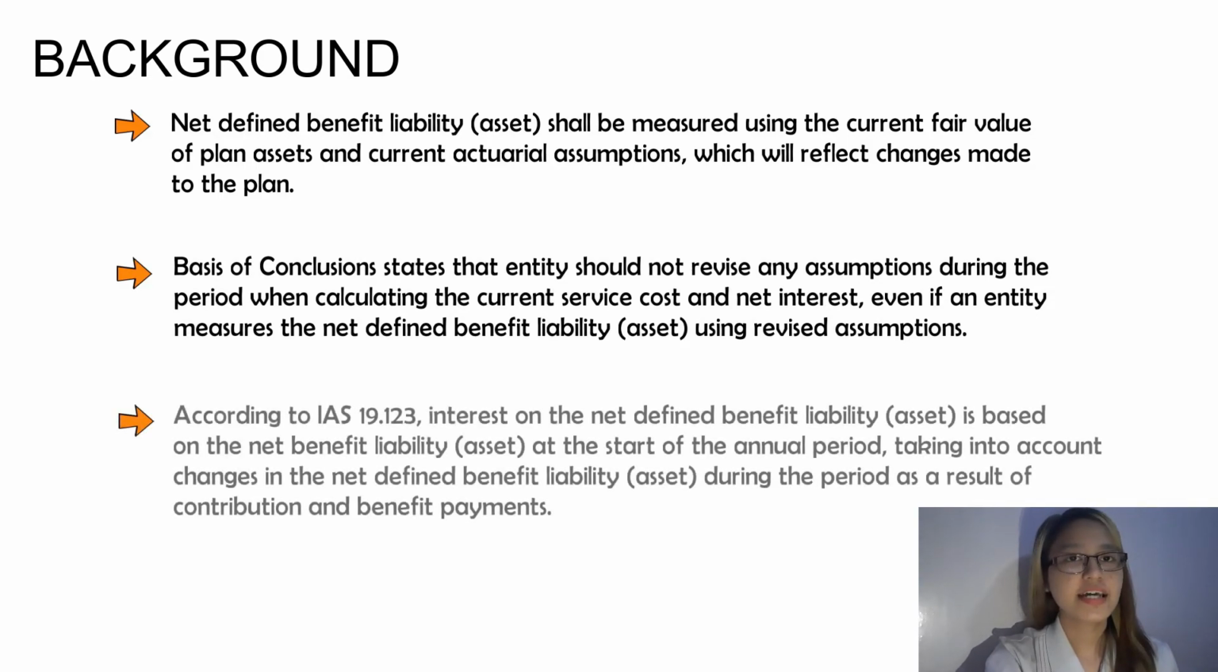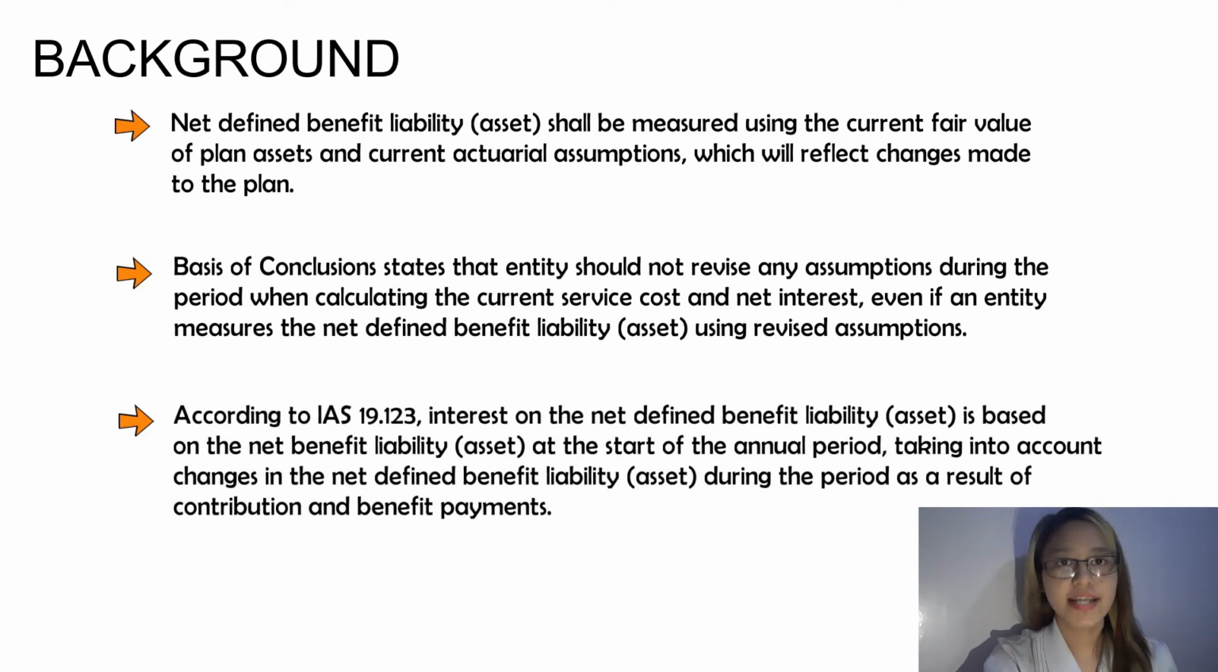Similarly, IAS 19.123 states that net interest on the net defined benefit liability or asset is based on that at the start of the annual period, taking into account changes in the net defined benefit liability or asset during the period as a result of contribution and benefit payments. But IAS 19.123 makes no reference to changes resulting from plan amendments, curtailments, or settlements.